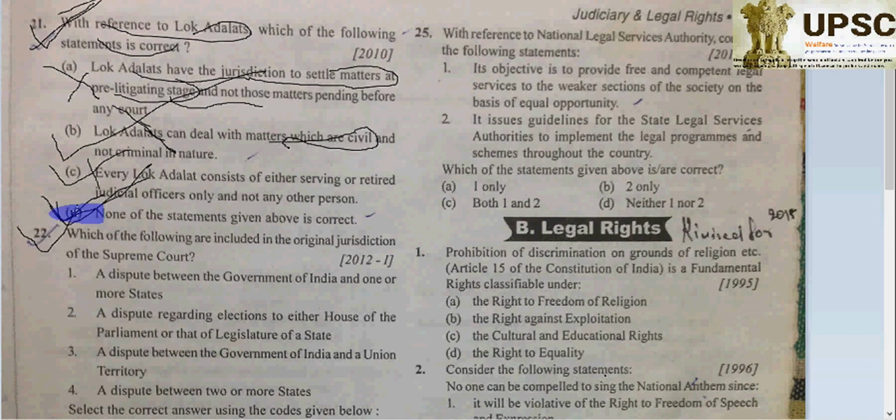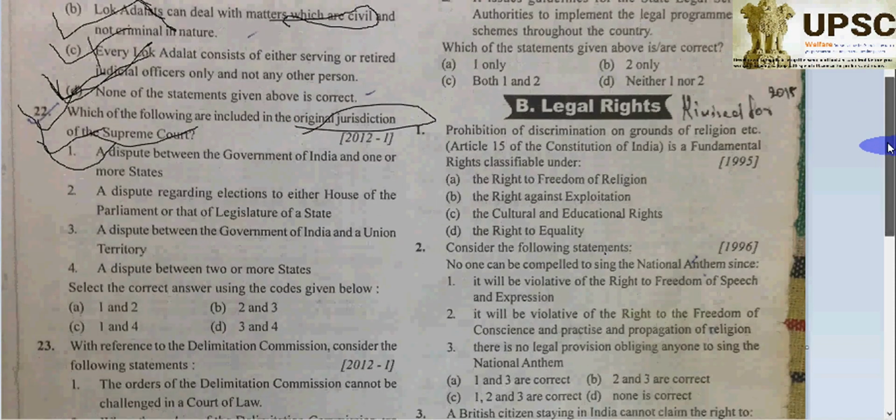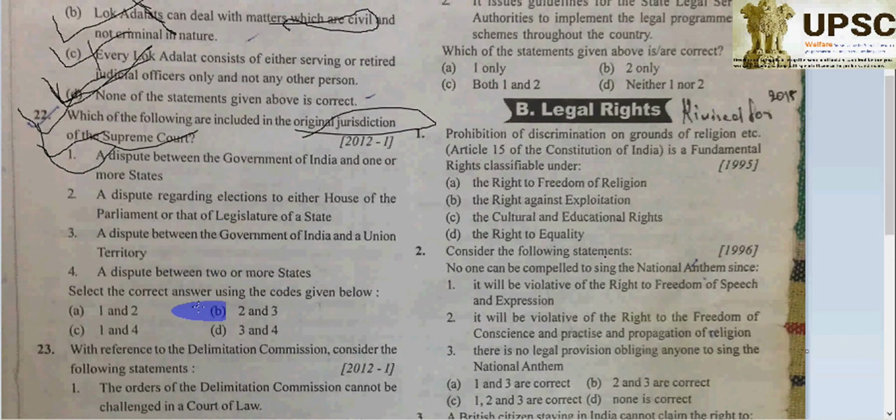Question 22. Which one of the following is included in original jurisdiction? Once again, the first question you know, after 10 years this question has been repeated. See, the original jurisdiction of the Supreme Court includes disputes between more than two states, and disputes between the Union Government of India and the state governments. So a dispute between the Government of India and one or more states, A, is absolutely correct. It will go on definitely, and this will also go on.